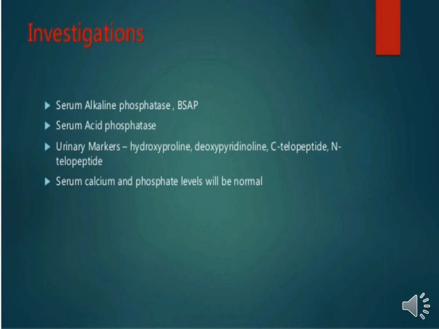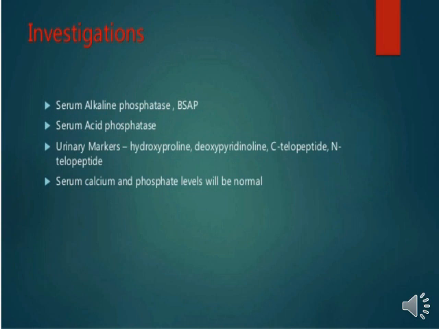These include serum phosphate level, serum calcium level, serum acid phosphatase level, and some urine markers like telopeptide and hydroxyproline. If any of these are altered, definitely there is a lytic problem. So these are the routine investigations for Paget's disease, student.